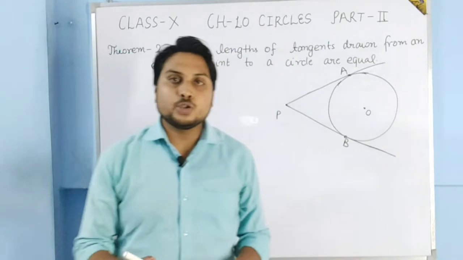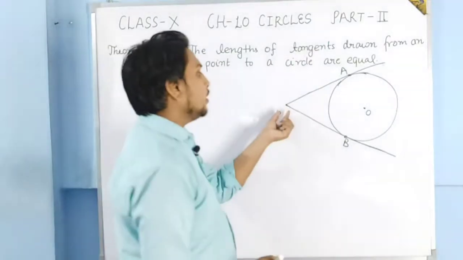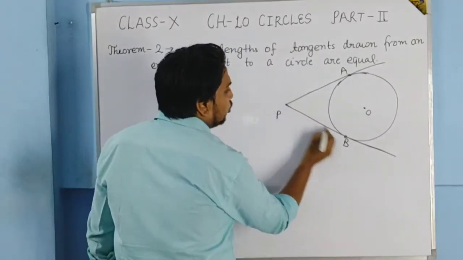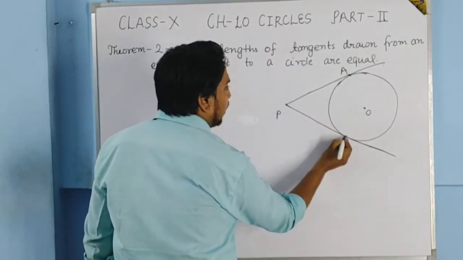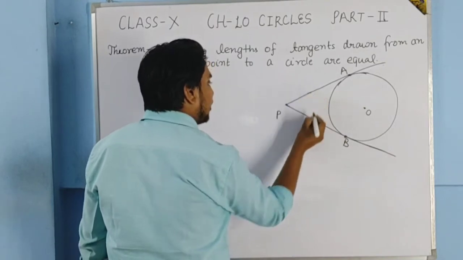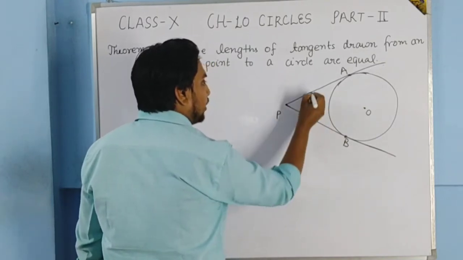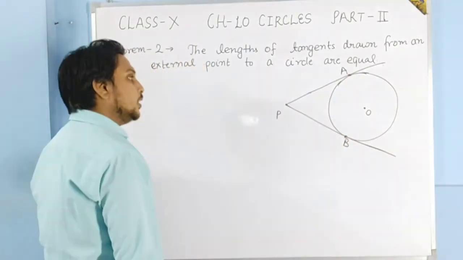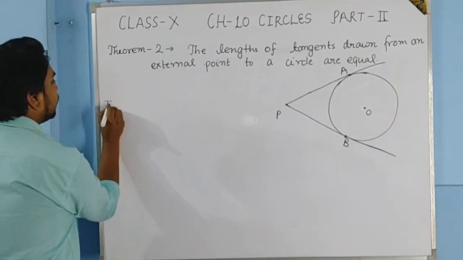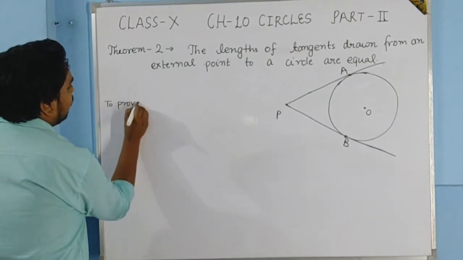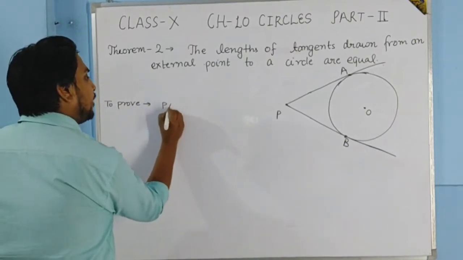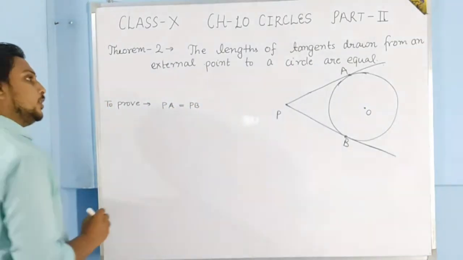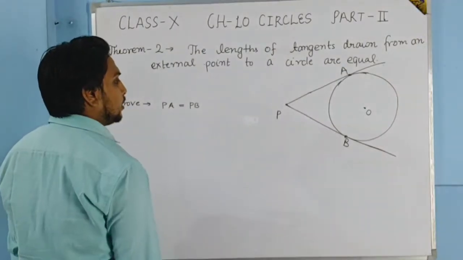Here basically we have to show that the length of the tangent, from this point to the point of contact, is equal. If this is tangent 1 and this is tangent 2, the length of tangent 1 is PA and the length of tangent 2 is PB. So here we have to prove that PA is equal to PB. The lengths of the tangents are equal to each other if drawn from an external point to the circle.